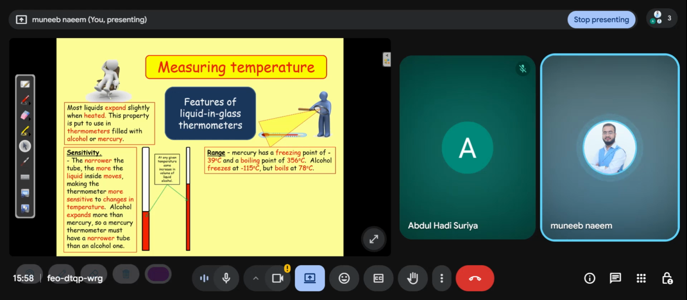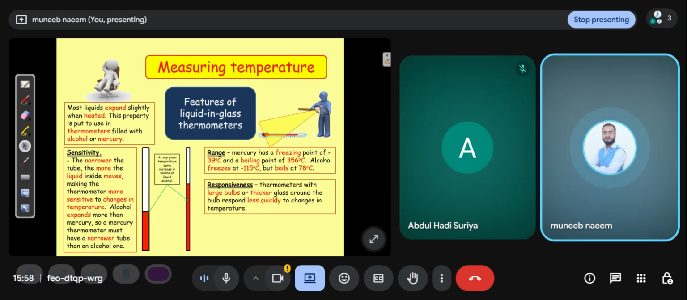That's why we use alcohol instead of mercury in the thermometer where the temperature is very low, meaning the coldest areas. In the coldest areas, we use the alcohol thermometer. Why? Because the freezing point of alcohol is minus 115, and if you use the mercury thermometer, its freezing point is minus 39 degrees, which means the mercury thermometer fails in the coldest areas.